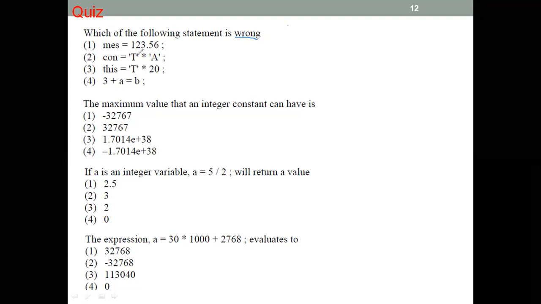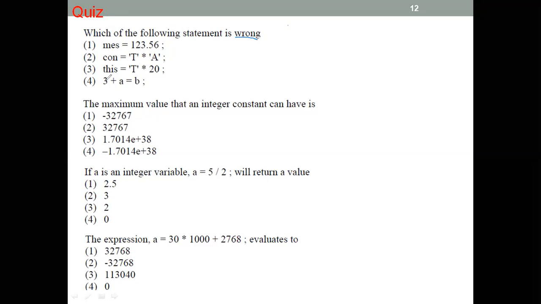Okay, so as I said just now, when you are going to declare, you can put any name here, any variable, A or B or whatever you can write. You can even write your name. Anything you declare here, but the number shouldn't be in front. The number should always be at the back of the equal sign. When you check here, the number is at the back, no problem. And here, this is also correct. You have one alphabet, you put single quotation, this is correct. And here, also correct. But the thing is that here is a mistake.